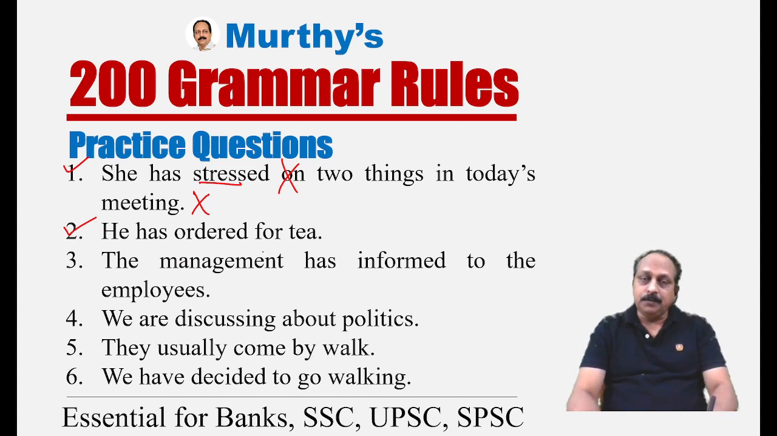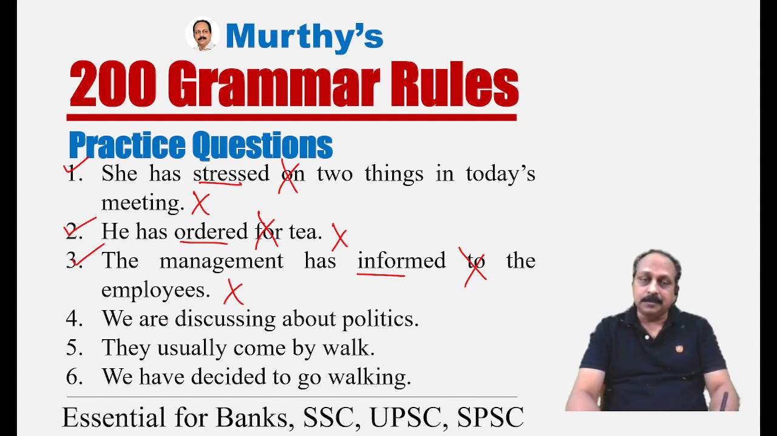He has ordered for tea. Again, all these are common errors. After the verb ordered, there should not be any preposition. What is the correct sentence? He has ordered tea. Then it is correct. But a lot of people tend to say he has ordered for tea, which is not correct. The management has informed to the employees. After the verb inform, we should not use the preposition to. So, what is the correct sentence? The management has informed the employees. Then it is correct. We should not say the management has informed to the employees.